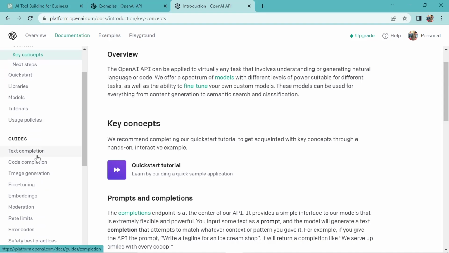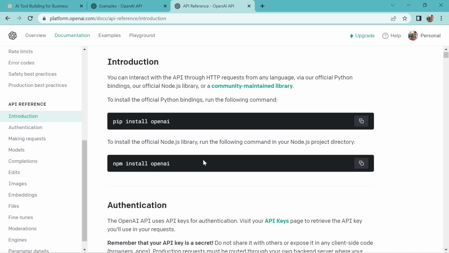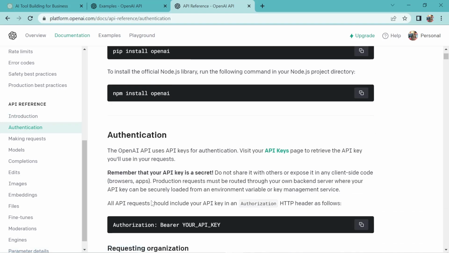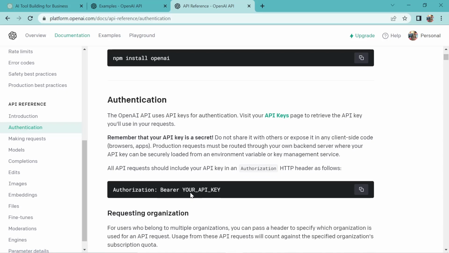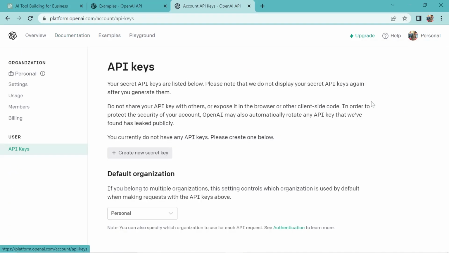So let's go to the introduction part. This is the command that we have to type in our terminal or command prompt to install the services or dependency of OpenAI, which we can use later. And I guess we need an API key. So let's go and view API key.